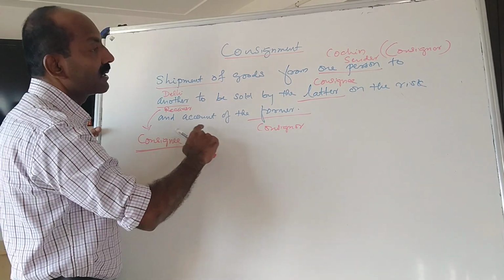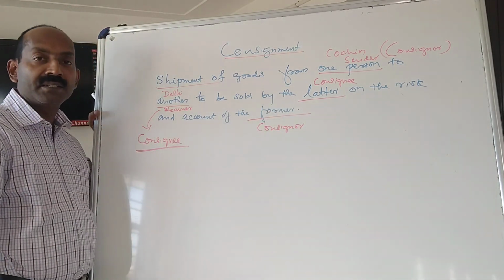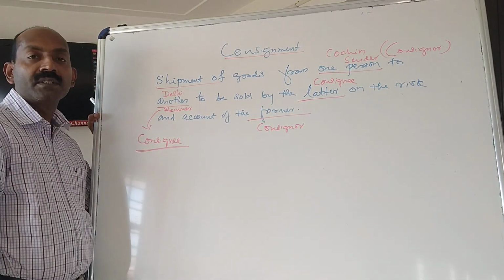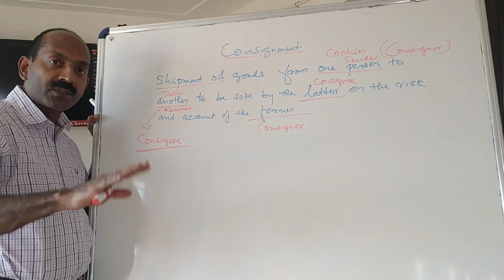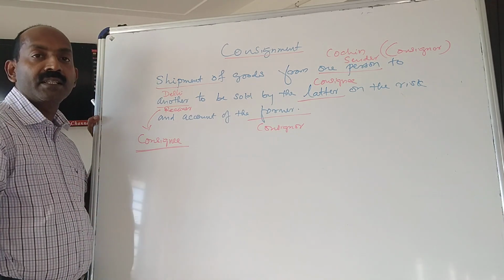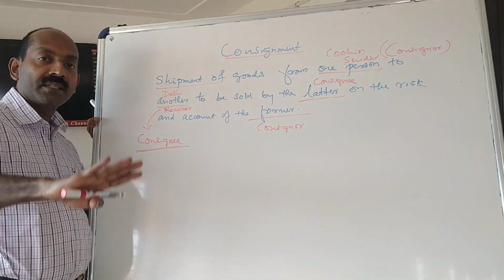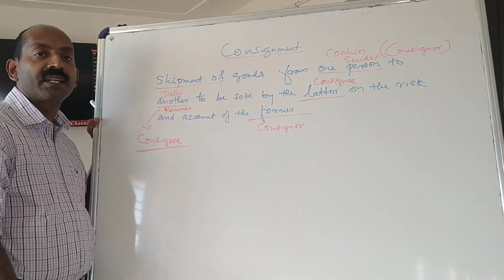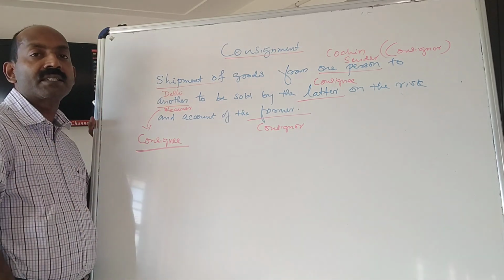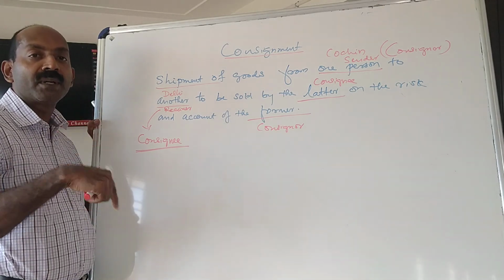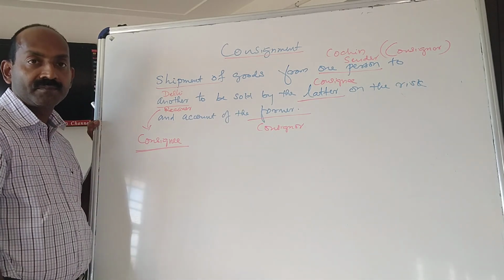Remember that on the risk and account of the former, the entire risk of selling the goods, starting from the movement of the goods till it reaches the consignee, and when the consignee stores the goods in Delhi, whatever risks are attached, it has to be borne by the consignor.